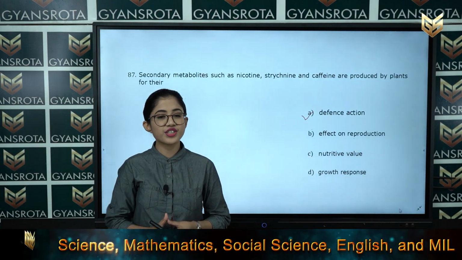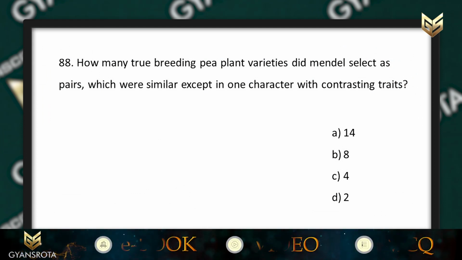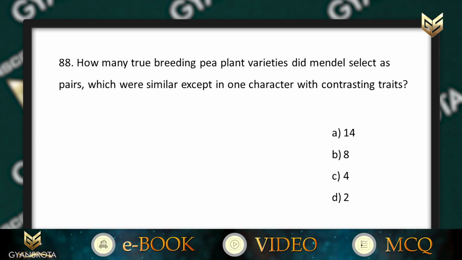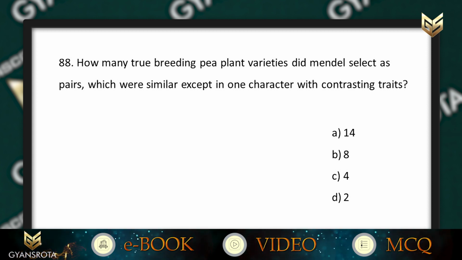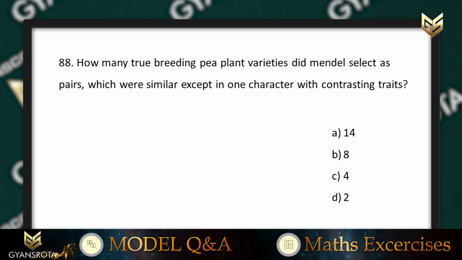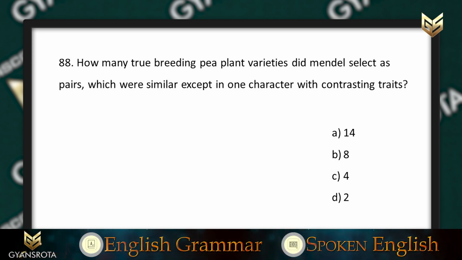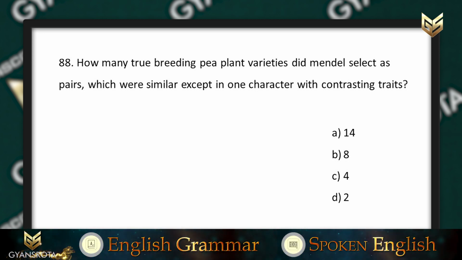Now, let us see the next question, question number 88. How many true breeding pea plant varieties did Mendel select as pairs which were similar except in one character with contrasting traits? Option A, 14, option B, 8, option C, 4 and option D, 2.